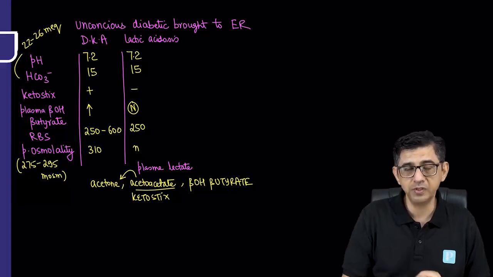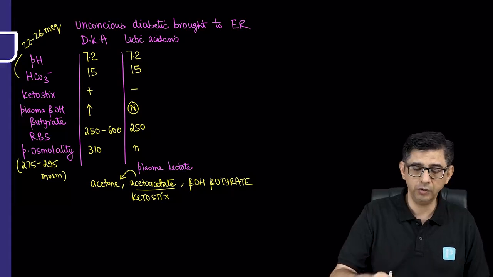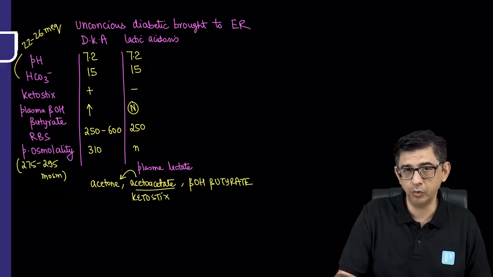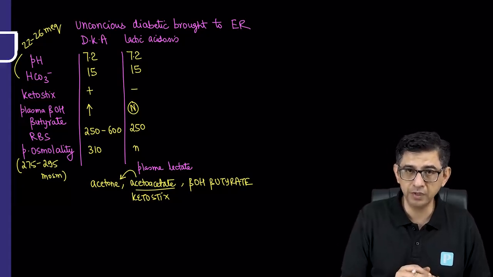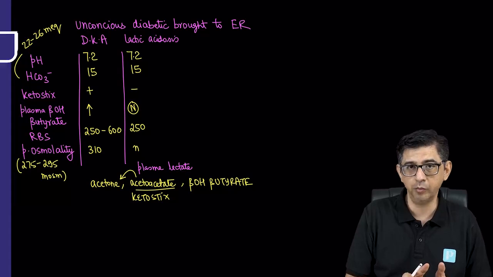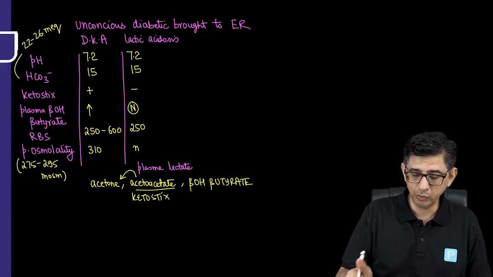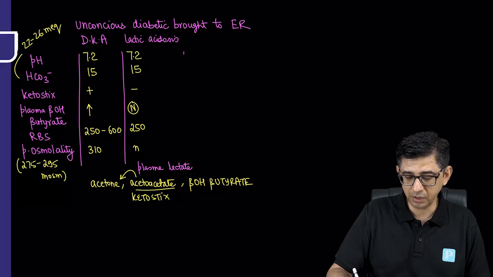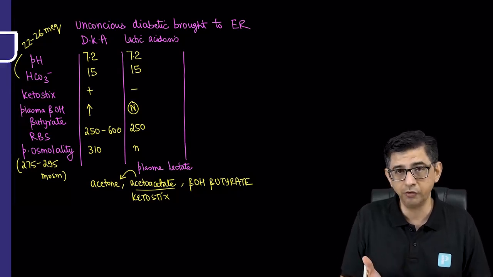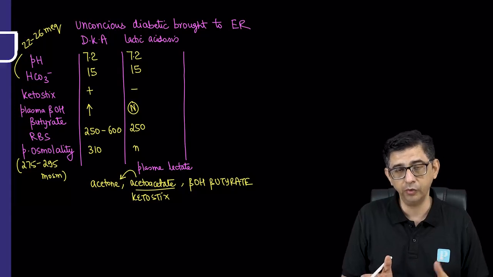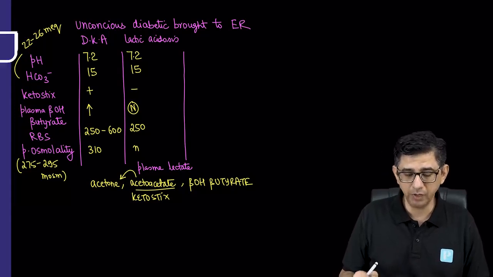The main take-home message is, in any MCQ of an unconscious, unresponsive diabetic brought to the ER, if there is a presence of an acidosis, do not always assume that it's going to be diabetic ketoacidosis. Check out the reports, because there might be a trick in the question, and the trick could be the simple, straightforward fact that the ketones can be missing. Then I cannot call it ketoacidosis, then I'll answer it as lactic acidosis, obviously subject to plasma lactate values.